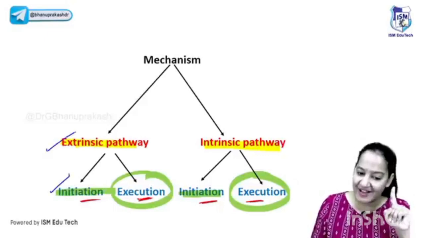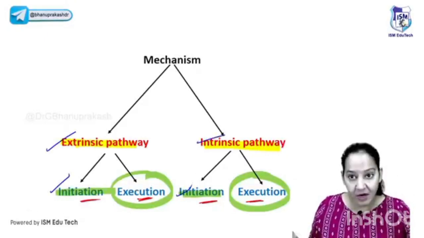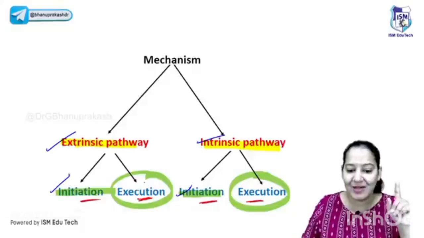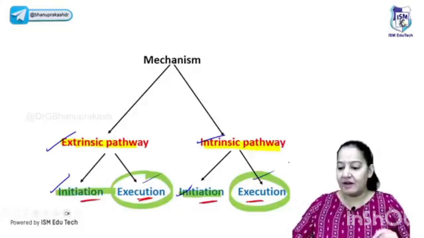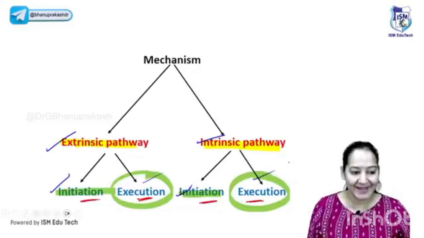The first story is the initiation of extrinsic. The second story is the initiation of intrinsic. The third story will connect the 2 stories together. And it is the third story, that is execution, which is common for both of them. This is the sequence I will teach you. Say yes if you got it. Can we go ahead? Yes.